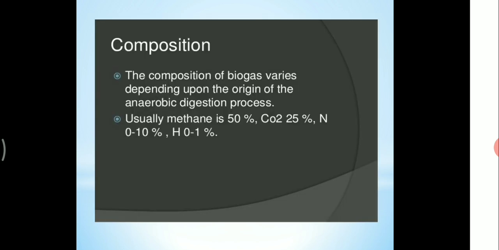And next we are all going to see the composition of biogas. The composition of biogas varies depending upon the origin of the anaerobic digestion process. Usually methane is 50%, carbon dioxide 25%, nitrogen 10%, hydrogen and oxygen 1%.